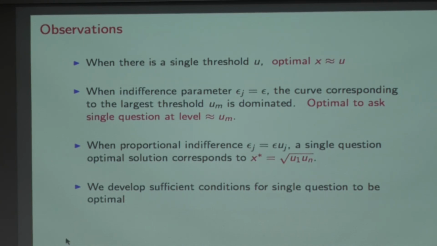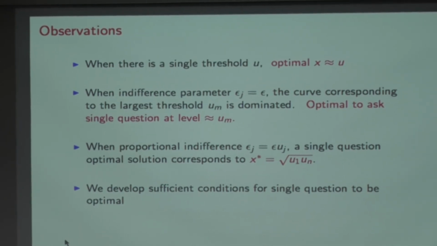In that setting, when my indifference zone is the same, no matter what the value of the marks is, what I should do is just ask questions at the level of the highest threshold. Meaning, I should just cater to the person at level 90, between 89 and 91. Because as a percentage, that difference is very small. I'm going to make the maximum mistakes there. So it's those people I'm most worried about.